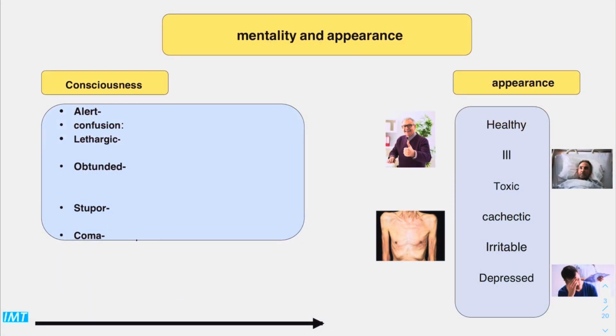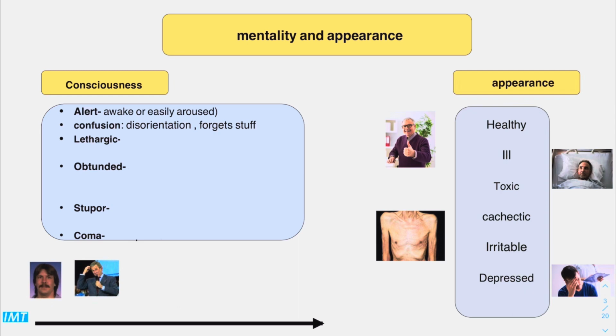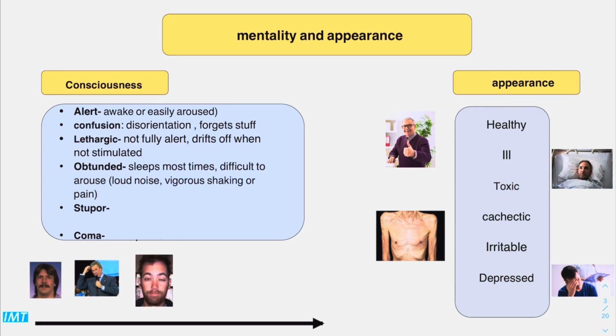Okay, so first of all, let's talk about mentality and appearance, which is the first thing each doctor should assess in every patient. Here's some common terminology that each one of us should understand. Alert means awake or easily aroused, as you can see in this picture. Confusion means disorientation, forgetting things, for example, here in this picture. Next, we have lethargic, which is not fully alert, drifts off when not stimulated. For example, here. Obtunded, which is sleeps most of the time, difficult to arouse.